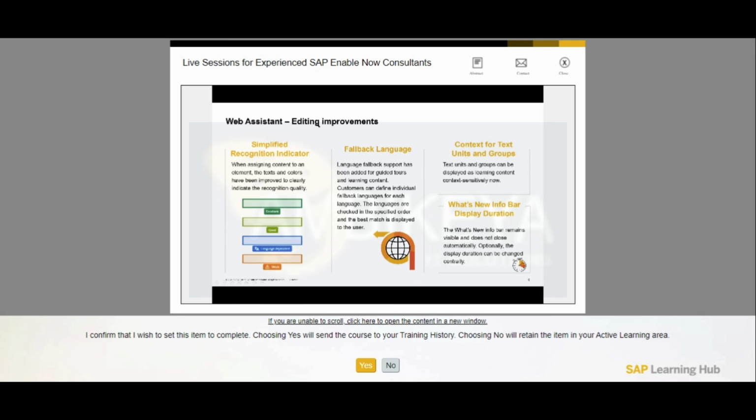Going ahead with editing improvements, we got simplified recognition indication. This is now self-explaining finally. So it's just 4 levels of quality, excellent, good. The language dependent now comes with the corresponding indication, and weak says don't touch it. That's just a facelift in terms of the indication when selecting a hotspot.